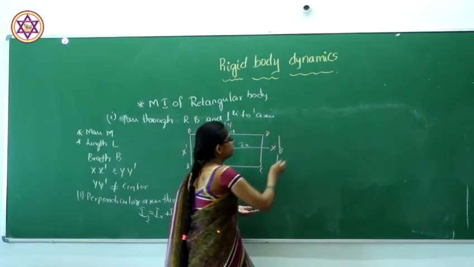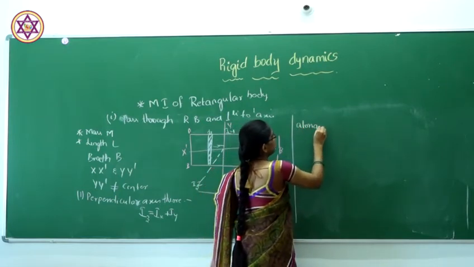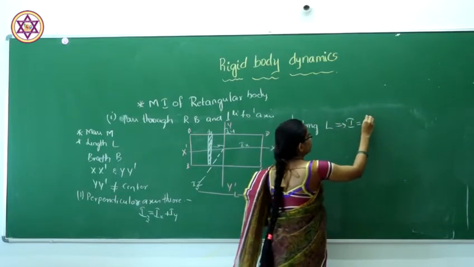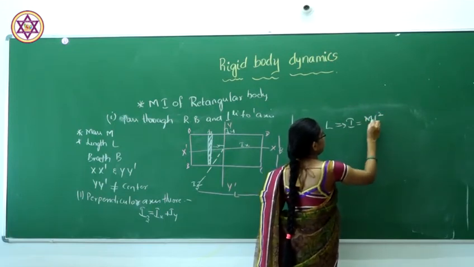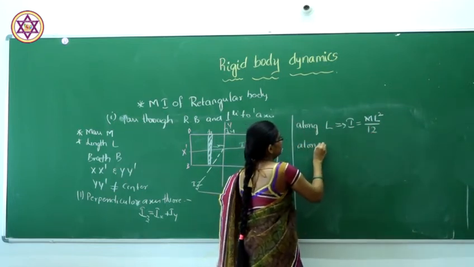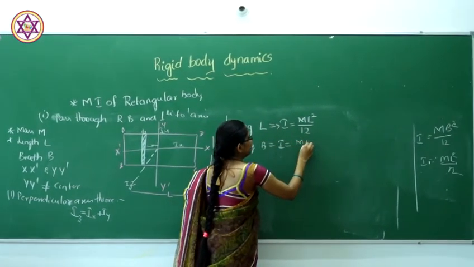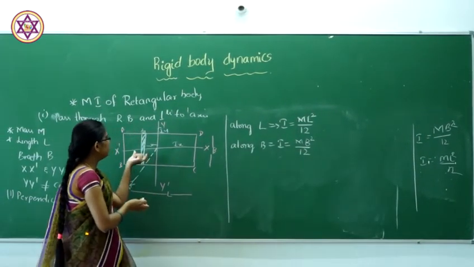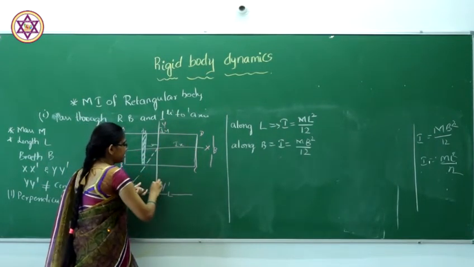The moment of inertia of a rectangular body along the length will be m L square divided by 12, and along the breadth, the moment of inertia will be given by m B square divided by 12.